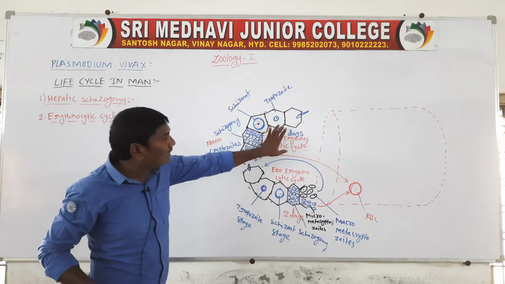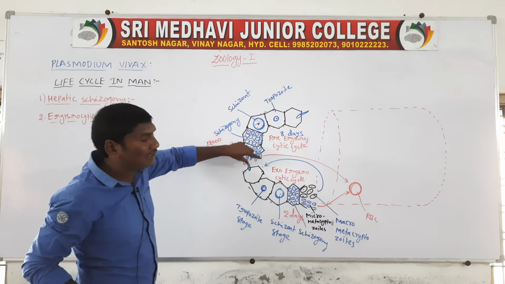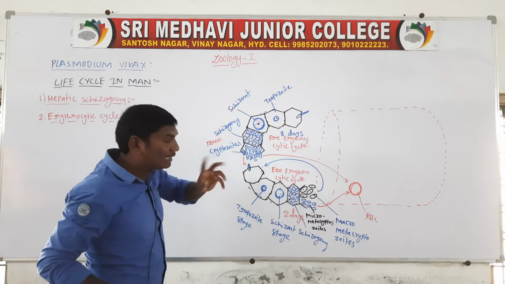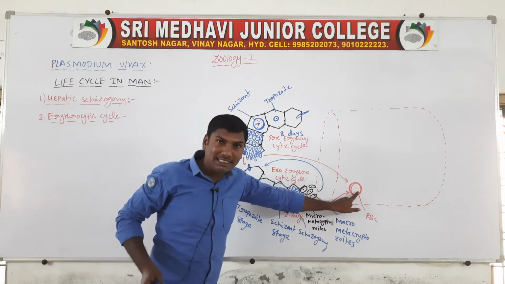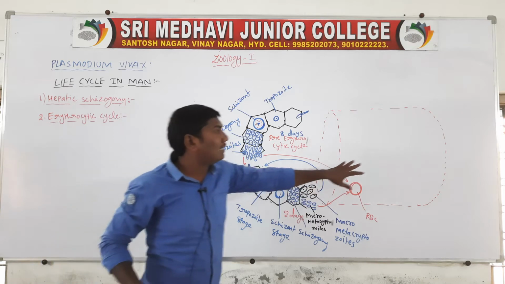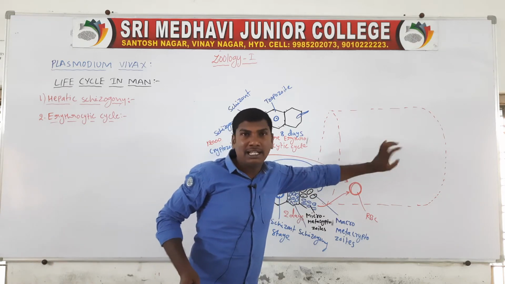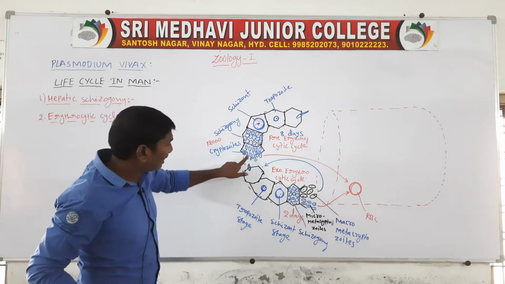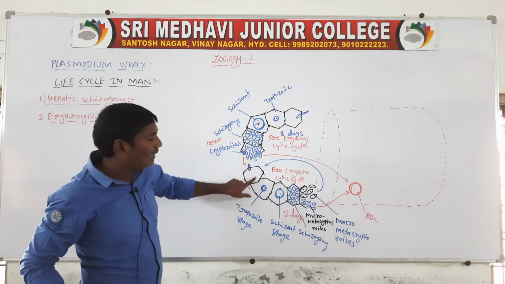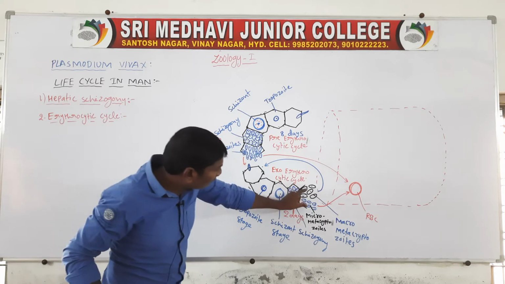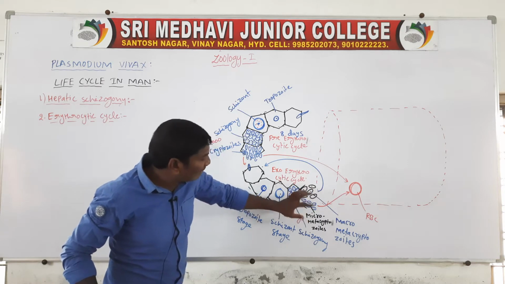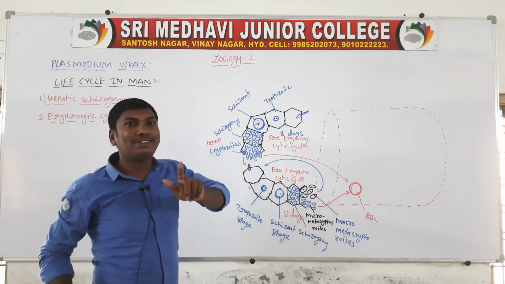In the pre-erythrocytic cycle, the final step is the release of cryptozoites. These cryptozoites have two options. One option is entering into the RBC, continuing to the erythrocytic cycle. The second option is entering a new liver cell, continuing the exoerythrocytic cycle. In the exoerythrocytic cycle, the final step releases two types of cryptozoites.